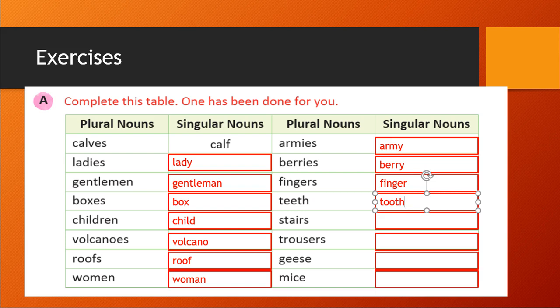Similarly, stairs are there. Stairs will become stairs only, because this is an exception that is not changing its form. This is written the same in singular and plural. Trousers also the same.